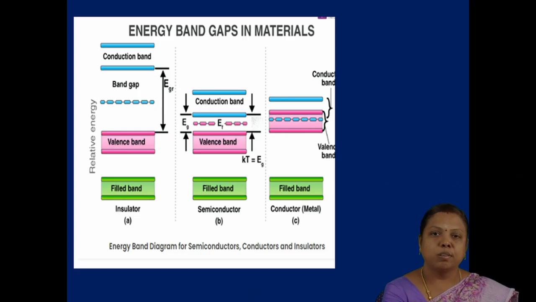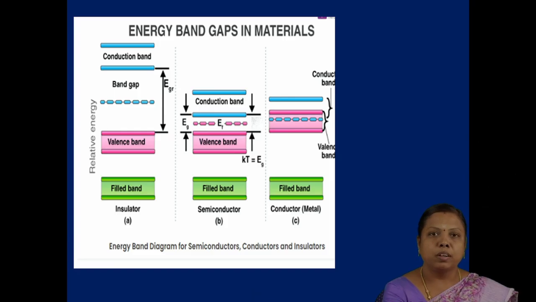Here the distance between the valence band and the conduction band is very small, the forbidden gap is very less. In some cases these two bands overlap and mix with each other. So the electrons in the valence band can easily transfer to the conduction band, and this leads to electrical conductivity.